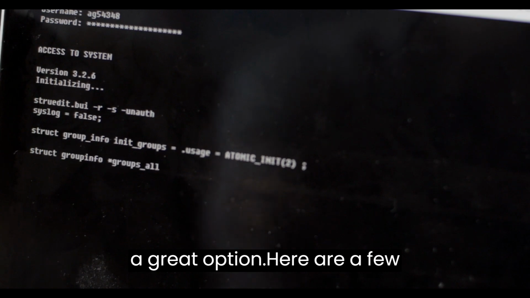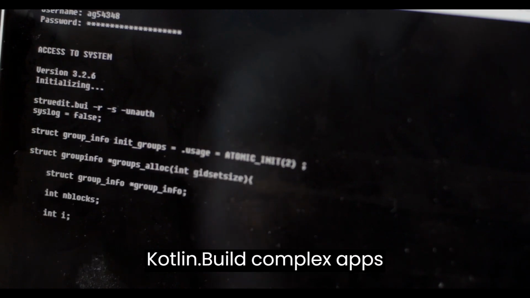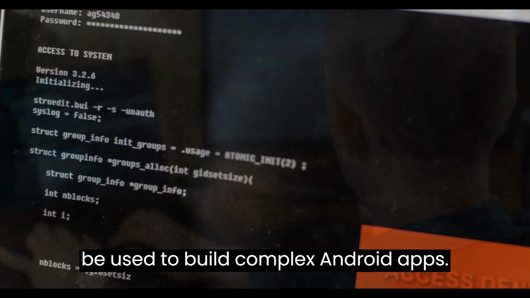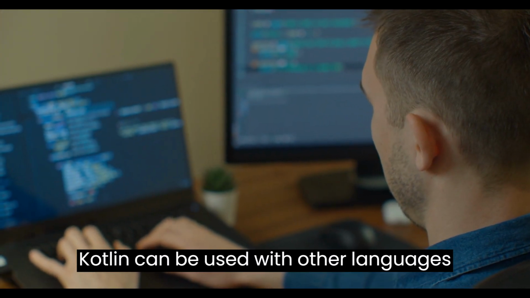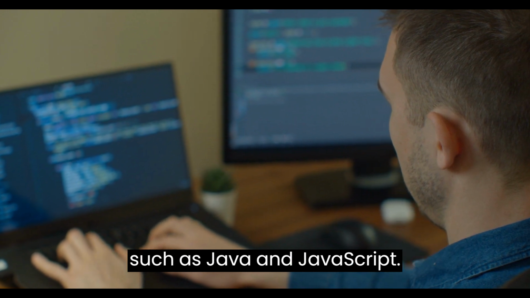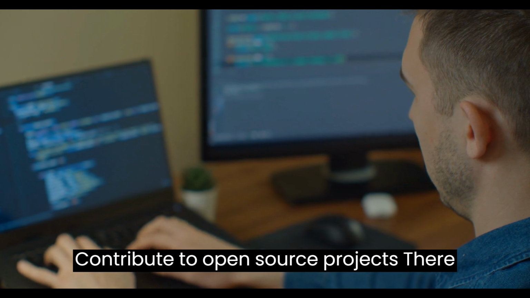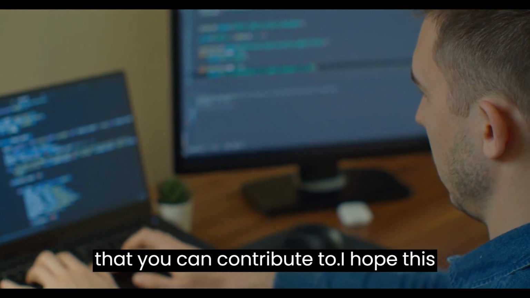Here are a few interesting things that you can do with Kotlin. Build complex apps. Kotlin is a powerful language that can be used to build complex Android apps. Use Kotlin with other languages. Kotlin can be used with other languages, such as Java and JavaScript. Contribute to open source projects. There are many open source Kotlin projects that you can contribute to.